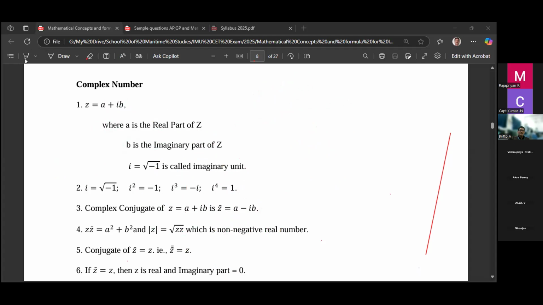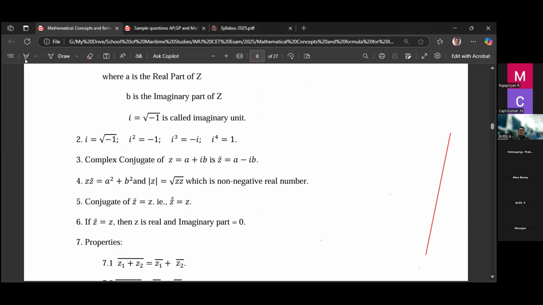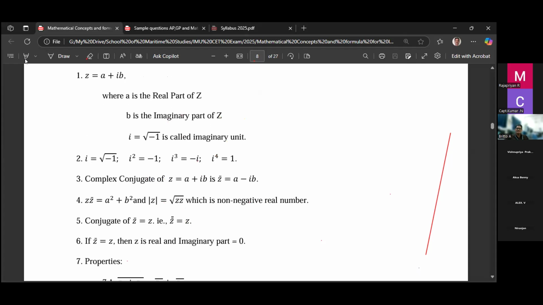Now, the value of i squared is minus 1, the value of i cube is minus i, and the value of i power 4 is 1. You have studied this in one chapter; I think CBSE students don't study complex numbers.